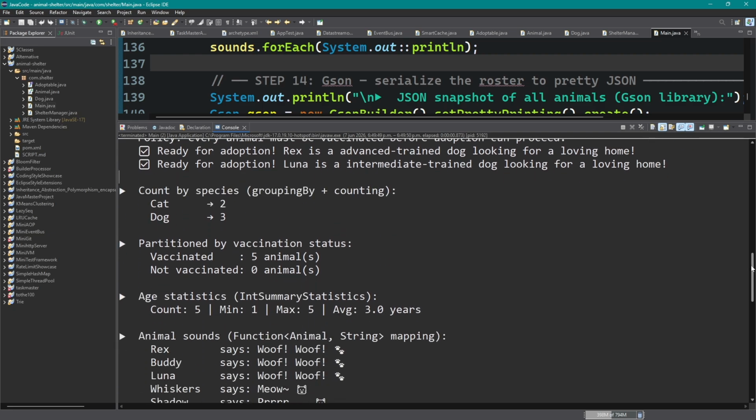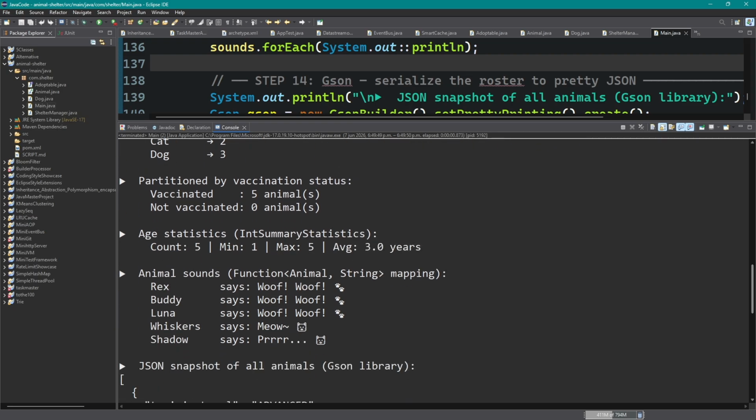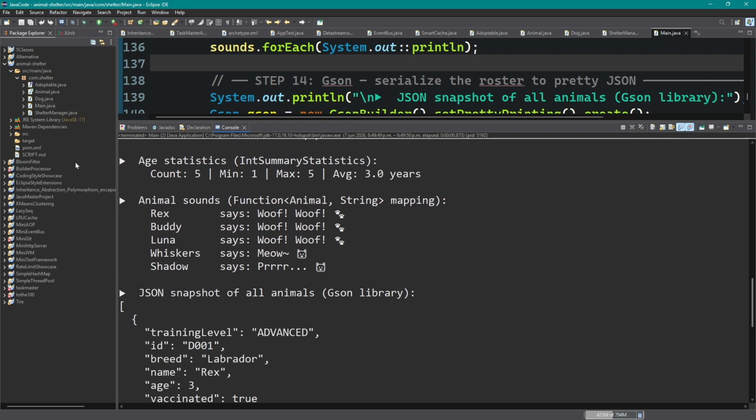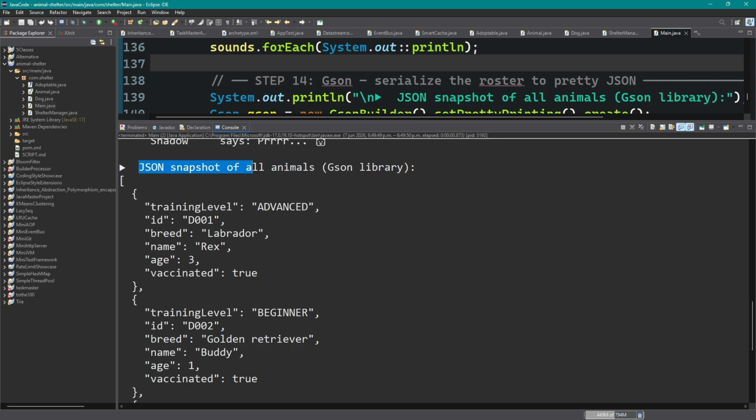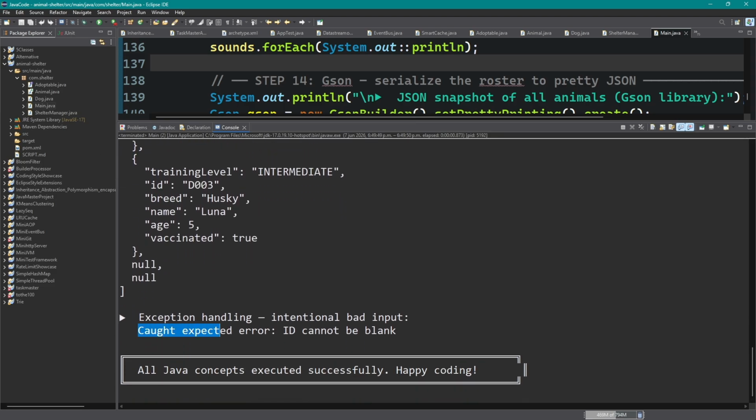Everything flows: admit, vaccinate, roster, sort, Optional lookup, adoption eligibility with pattern matching, species grouping, age stats, JSON snapshot, exception caught. 5 classes, every concept connected.